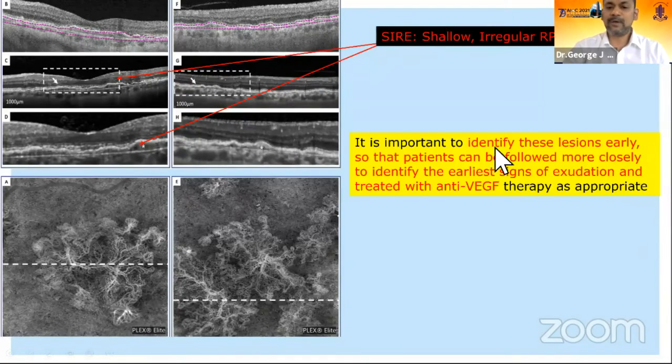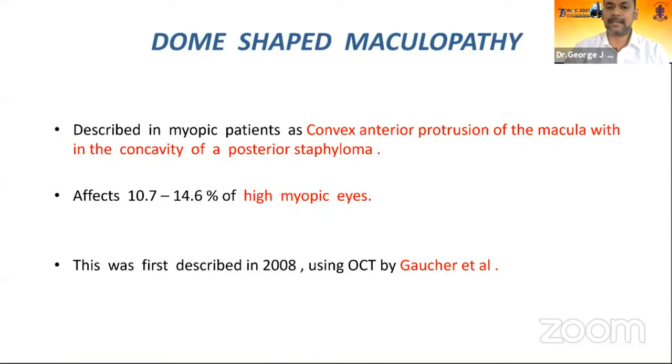So it is important to look for this SIRE lesion early. So we pick up these neovascularizations, and only close follow-up is required. At the earliest signs of exudation, treat with anti-VEGF therapy so that the patient maintains 6/6 vision even in that stage.